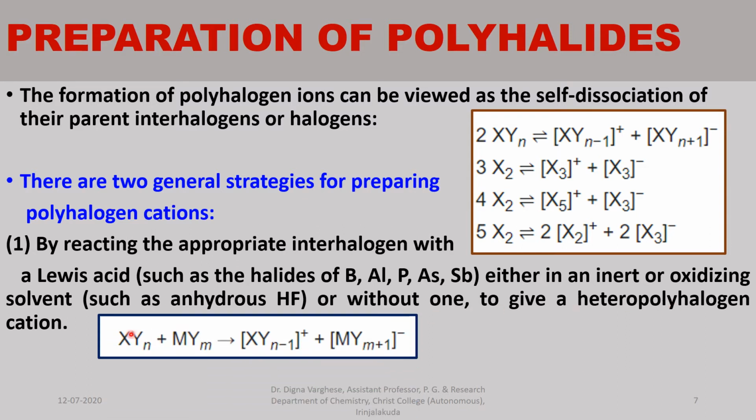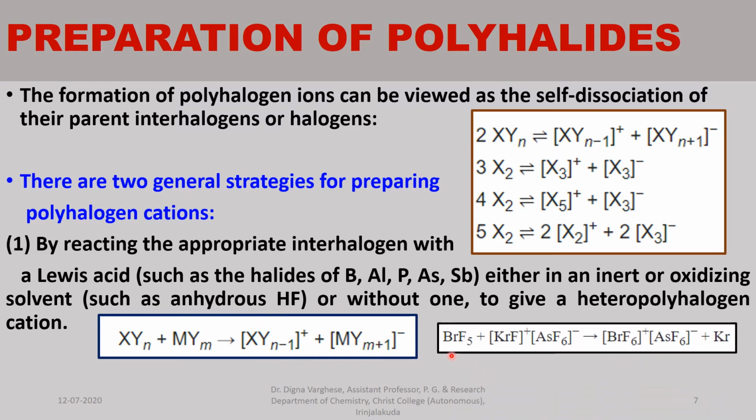The interhalogen compound is treated with a Lewis acid in the presence of an inert or oxidizing solvent, or without any solvent, to give the heteropolyhalogen cation.